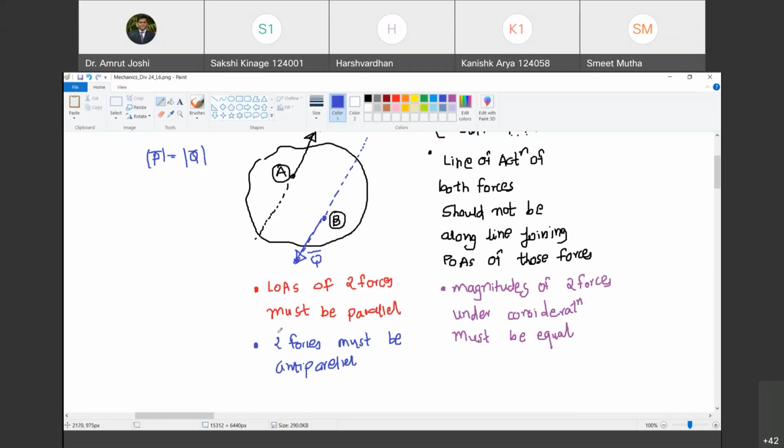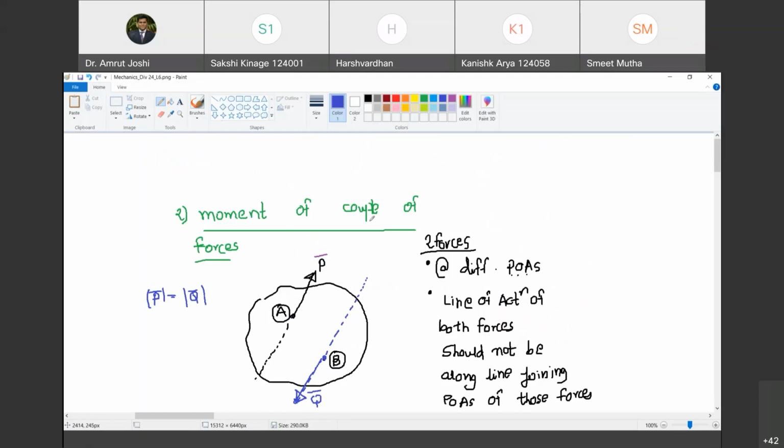So इतना सब करने के बाद, how do we define the moment of a couple of forces? We are not going to readily give the definition. Instead of that, we are going to perform an experiment. Thought experiment, obviously. Are you with me? Yes, sir. Okay. Now tell me, if I consider a point somewhere in between the lines of action of these two forces, and I call this point C, what is the effect of these two forces at point C? So what is your answer?